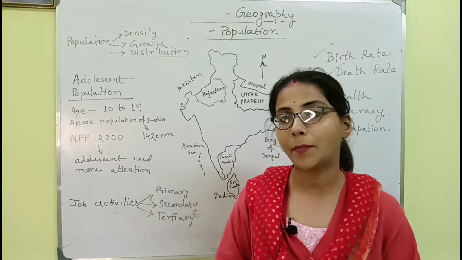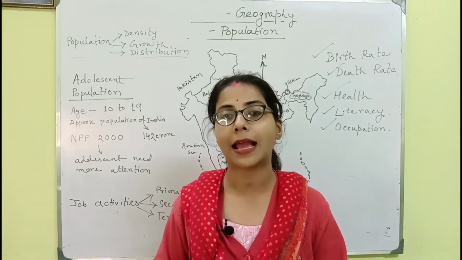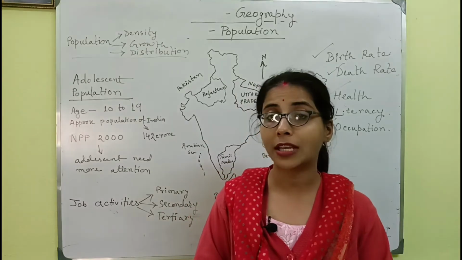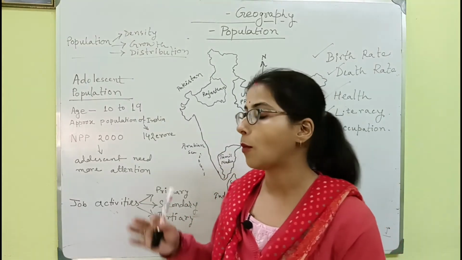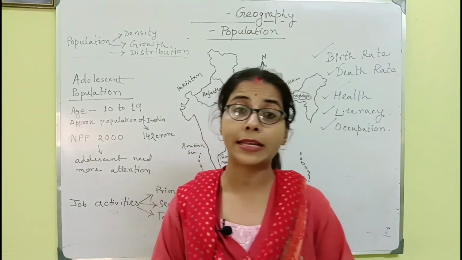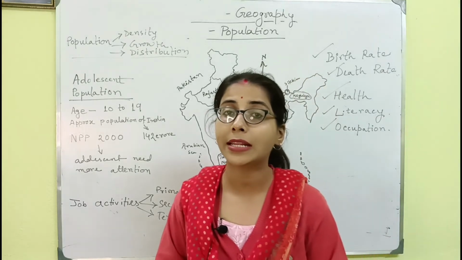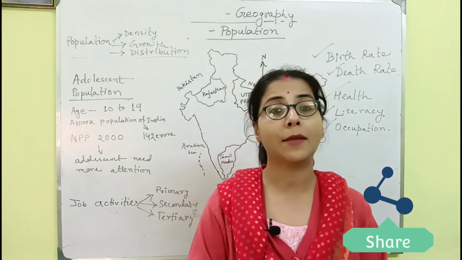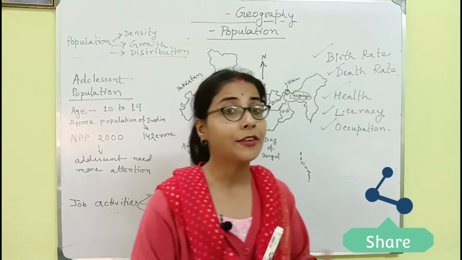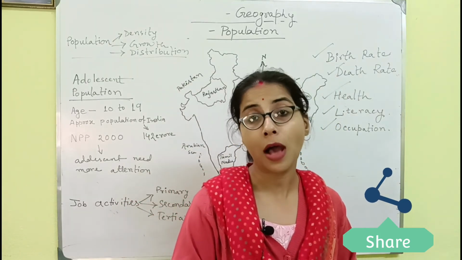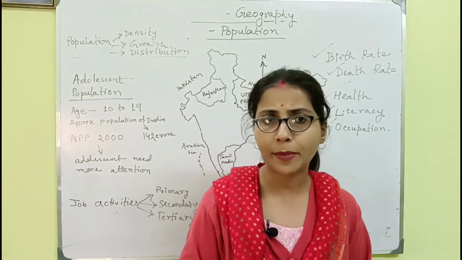From our previous chapters we know that if resources are not enough for the population, it will create a big pressure on the population. Every single person will not have proper food, proper medicines, proper education, and that can make the death ratio higher, which happened in the pre-independence time.